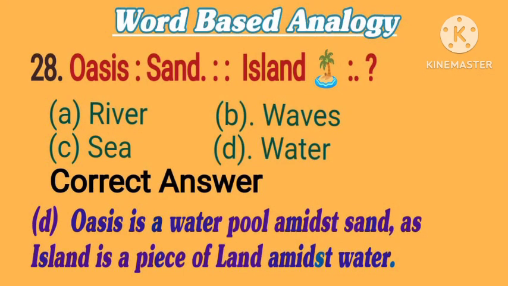28. Oasis is to sand, as island is to what? Options are A. River. B. Waves. C. Sea. D. Water. Correct answer is D. Water. Oasis is a water pool amidst sand, as island is a piece of land amidst water.